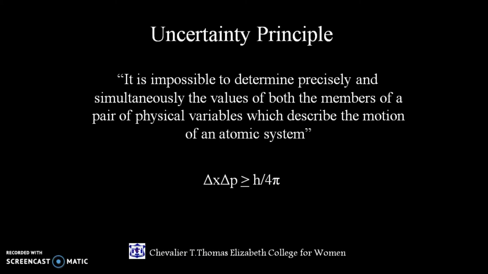The momentum of the particle is equal to the product of its mass times its velocity. Thus, the product of the uncertainties in the momentum and position of a particle equals h by 4 pi or more. The principle applies to other related pairs such as energy and time.